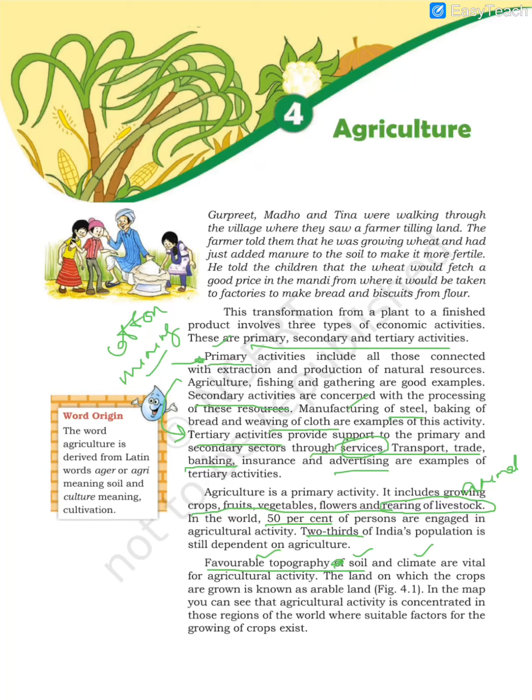So favorable topography one, soil two, and good climate. These three factors, wherever they are good, agriculture is done on a large scale. And the land where agriculture is done is called arable land, meaning it can be cultivated. Agriculture can be done on this land, so that land is called arable land. So let us see the map.